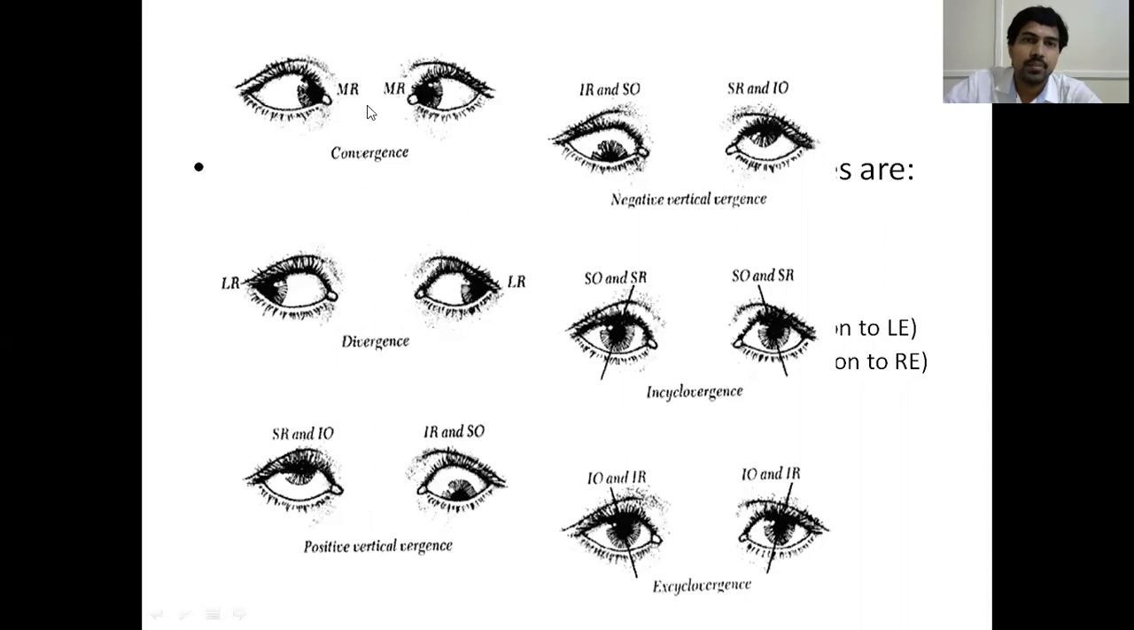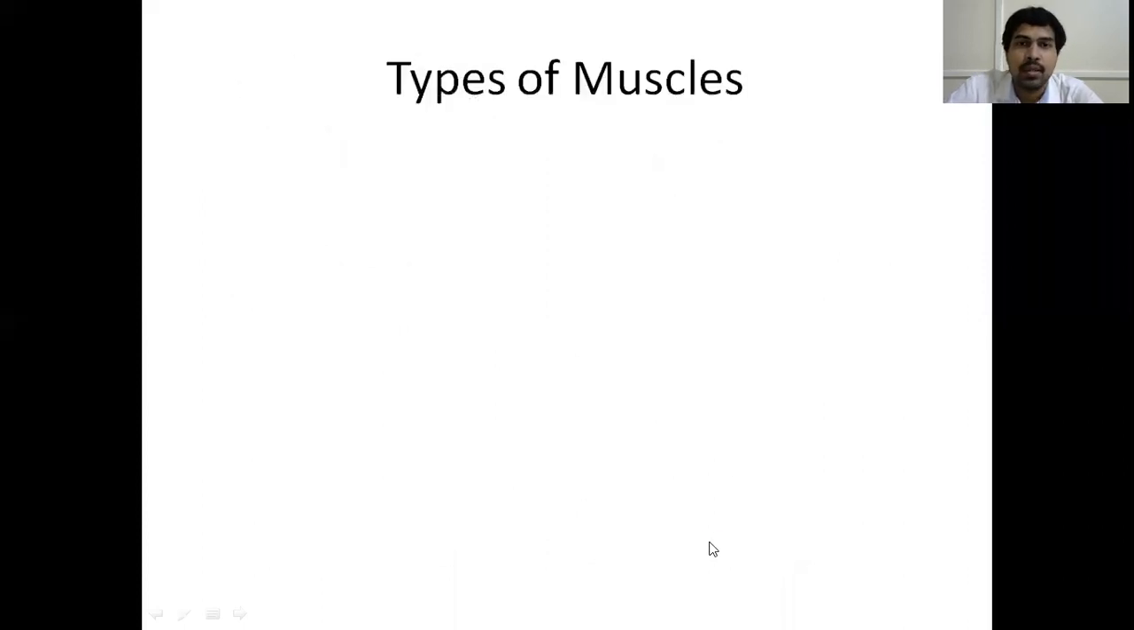So here is the diagrammatic representation: convergence, both eyes looking inside; divergence, both outside. This is positive vertical vergence. Always in squint, you remember, right eye is given priority over the left eye. If right eye is up, we say R by L. So if right eye is up, we say positive vertical vergence. If left eye is up, we say negative vertical vergence. Similarly, this is incyclovergence, both eyes rotating inside, and excyclovergence, both eyes rotating outside.